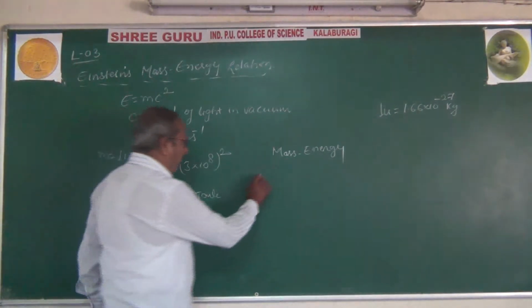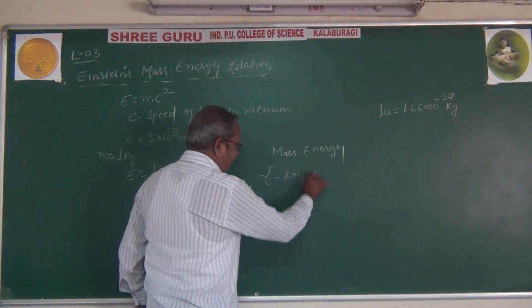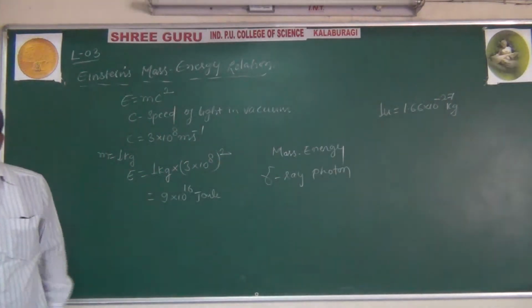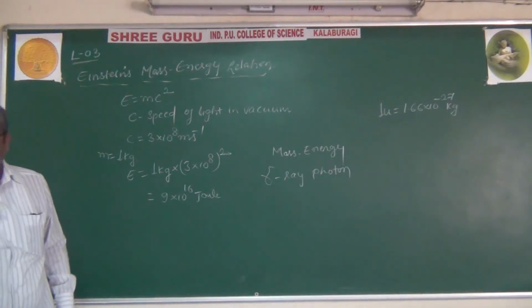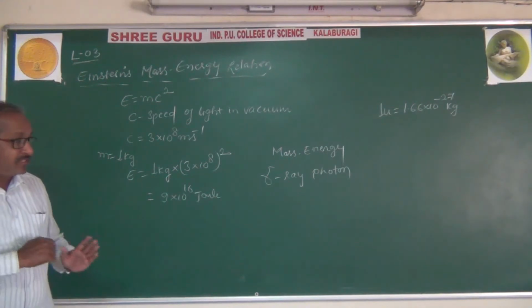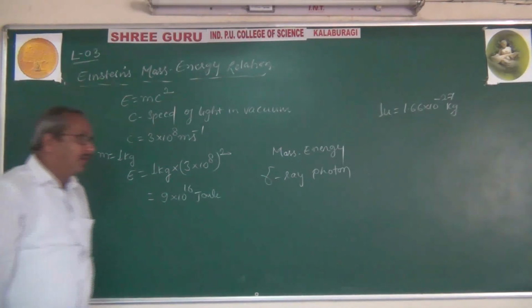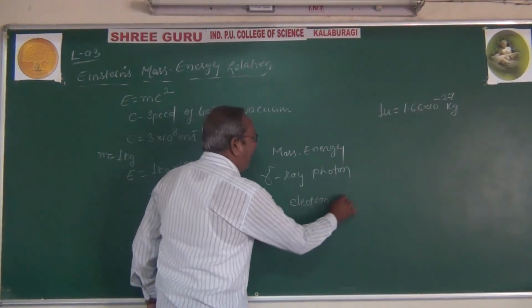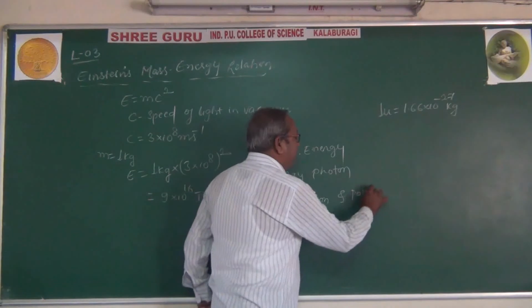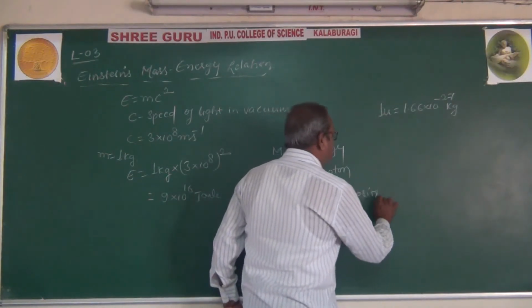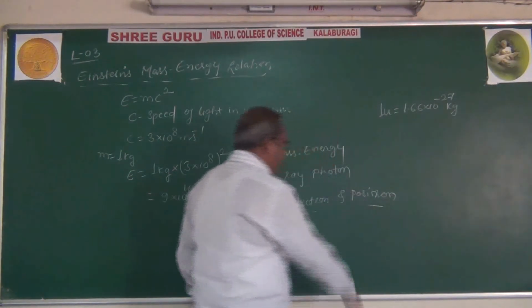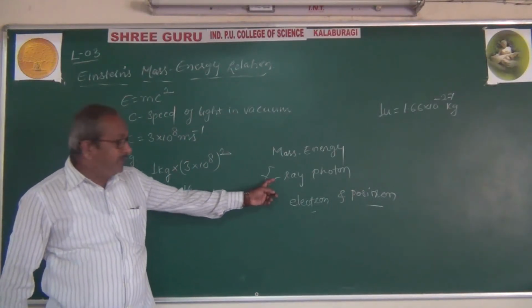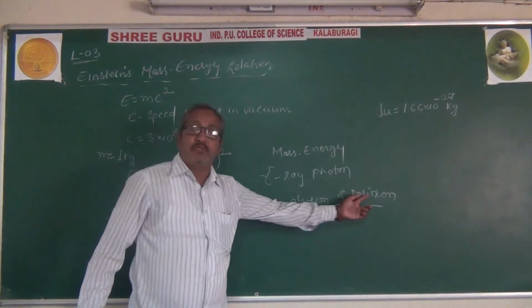For example, a gamma ray photon's energy is converted into electron and positron.